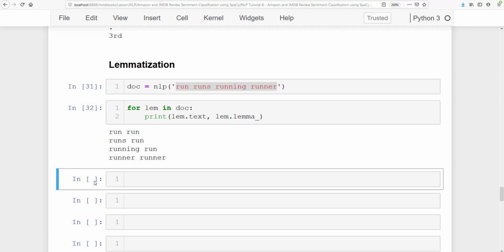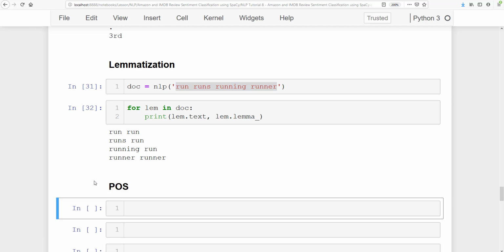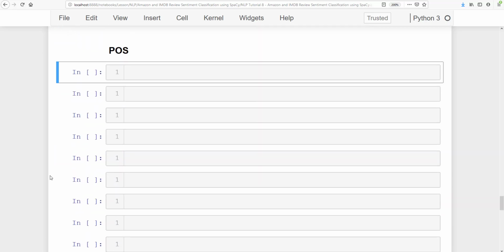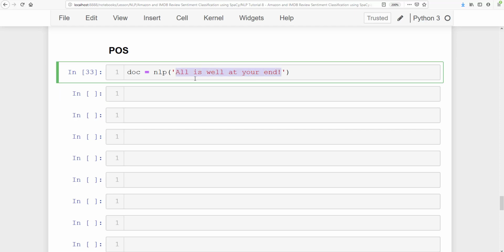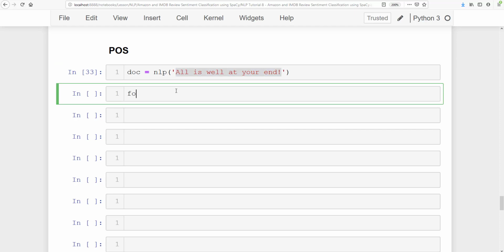Now let's go ahead and see part of speech. For part of speech, let's say you have a doc, in which I have nlp, and there I say: all is well at your end. Now we are going to do a part of speech analysis on this sentence. How can we do that?